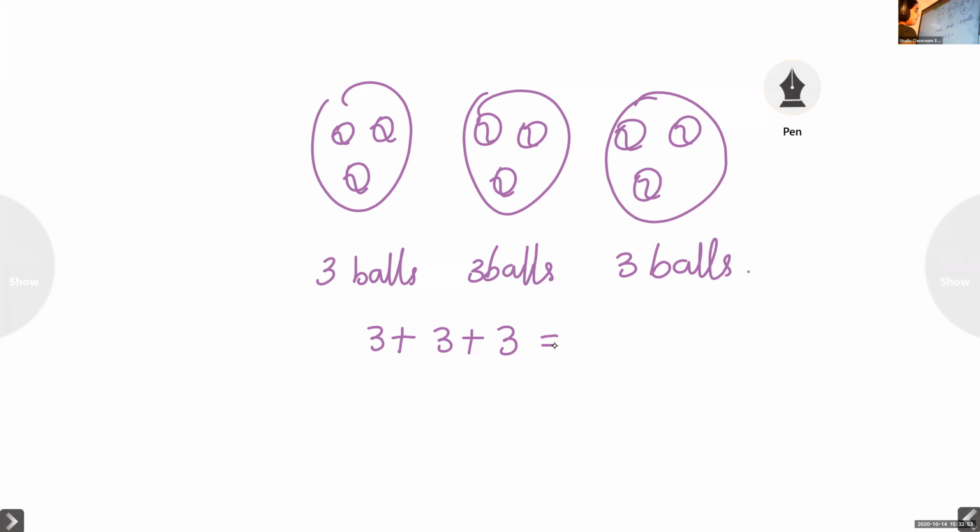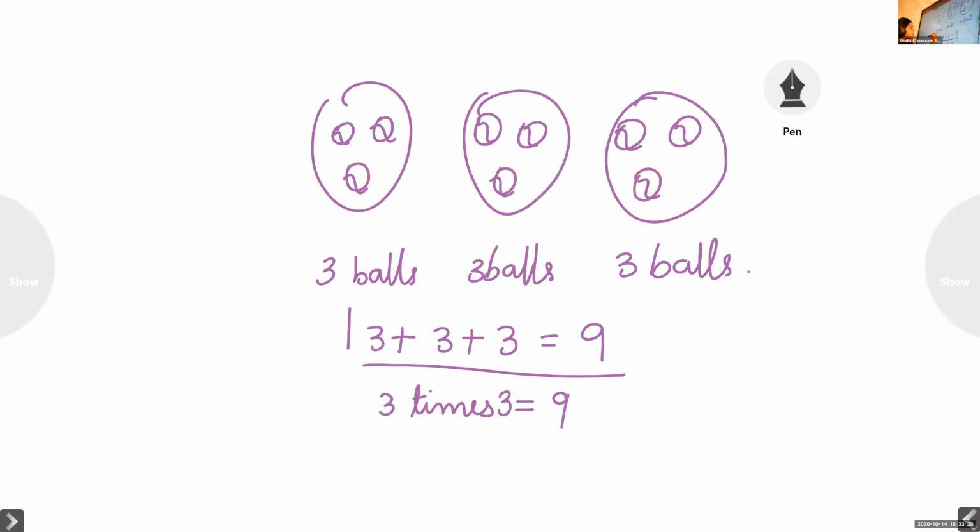Sarah, what will you get? 3 plus 3 plus 3? 9. So, 3 plus 3 plus 3 equal to 9. This is repeated addition. Repeatedly we added 3 plus 3 plus 3 and we got 9. Here 3 we added 3 times. So 3 times 3 equal to 9.